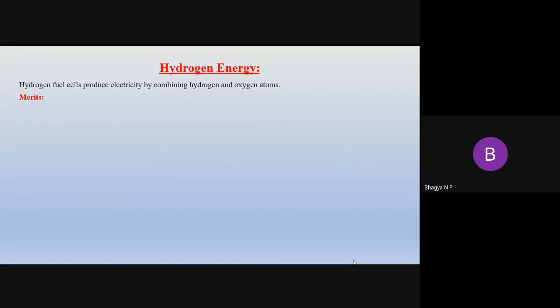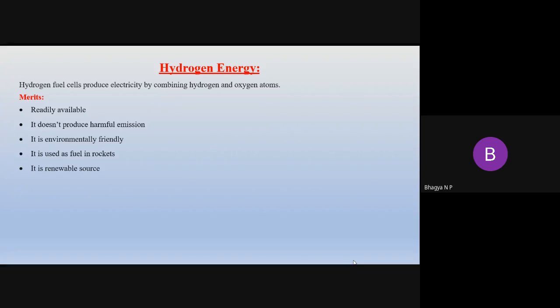What are the merits of this hydrogen energy? It is readily available and it does not produce harmful emissions. It is environmentally eco-friendly and it is used as a fuel in rockets. The main advantage or use of hydrogen energy is in rockets, and it is mainly a renewable source.